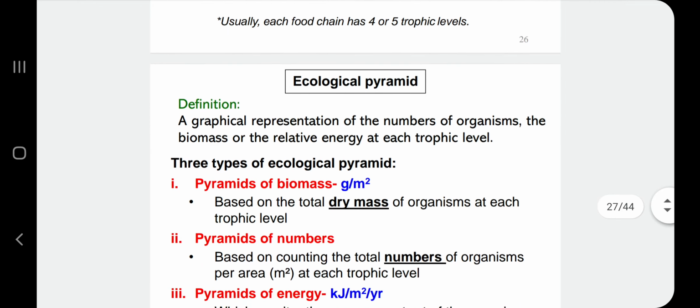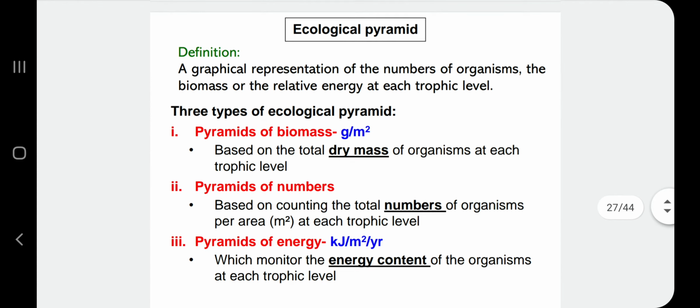Okay, so kita masuk ecological pyramid. So definition dia kita dah sebut tadi. So we have 3 types of ecological pyramid. So kita ada pyramid of biomass. Usually we use the unit gram per meter squared, which is based on the total dry mass of organisms at each trophic level. So dry mass ni kita dah belajar dulu semester 1. Okay, which is usually mass without its water content, mass of organism without its water content. And then the second pyramid is pyramid of numbers, which refers to counting the total number of organisms per area at each trophic level.